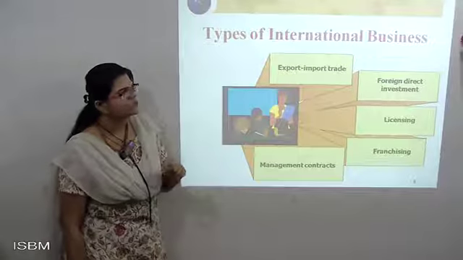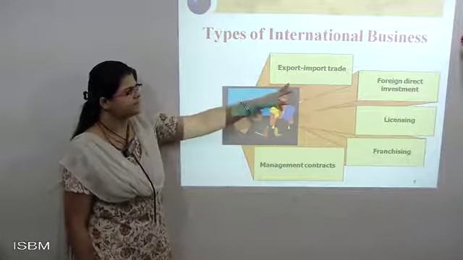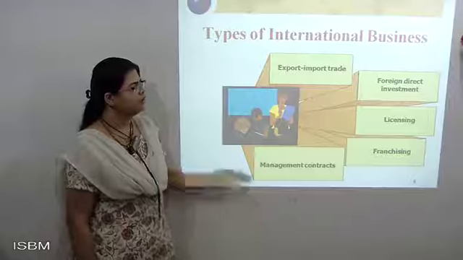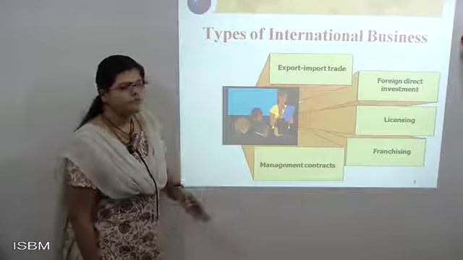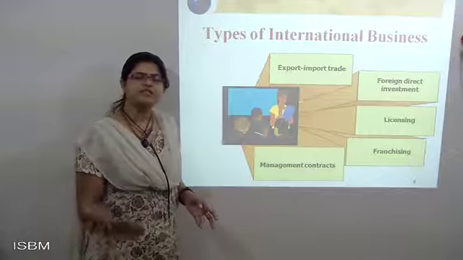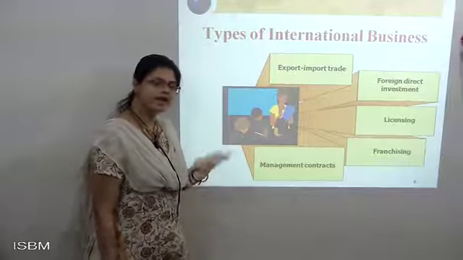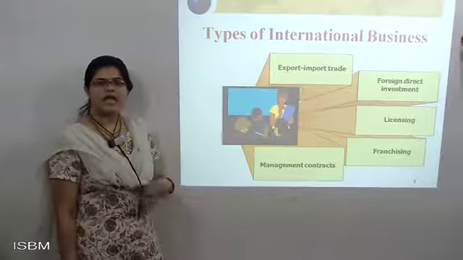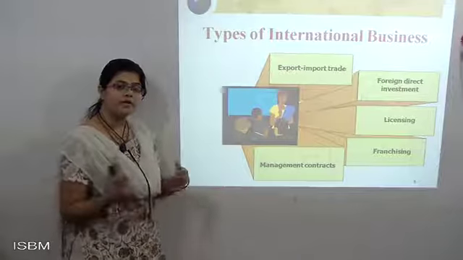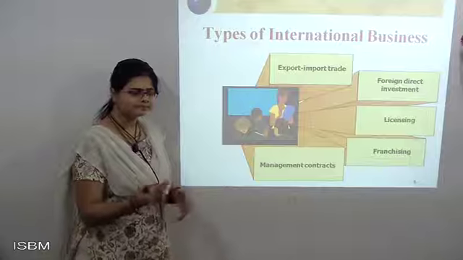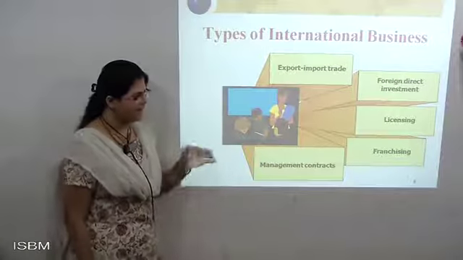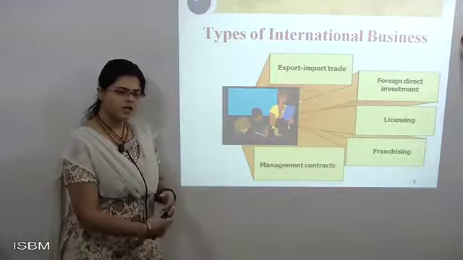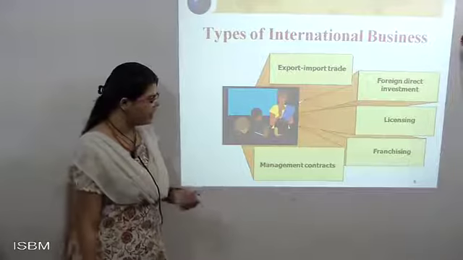Now, what types of international business can you do? First, export-import trade, where you can distribute goods from one country to another country. Then FDI, foreign direct investment, where you can directly invest certain amounts in another country. Licensing, where with the help of a license you can take ownership and start trading. Next, franchising, where you take another organization's or country's franchise and set it up. That type of transaction can also be done.